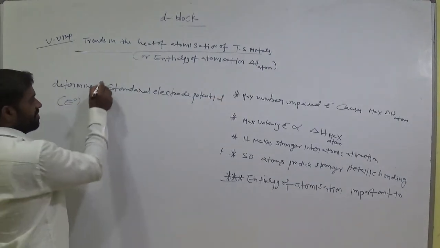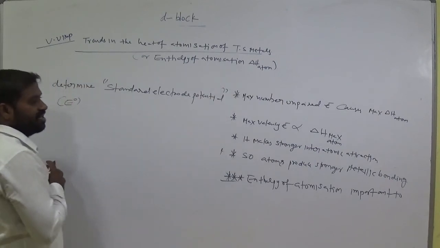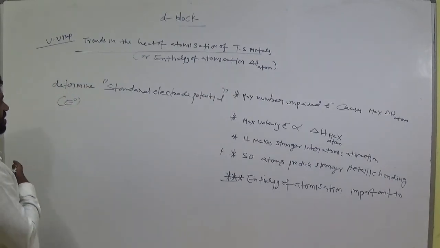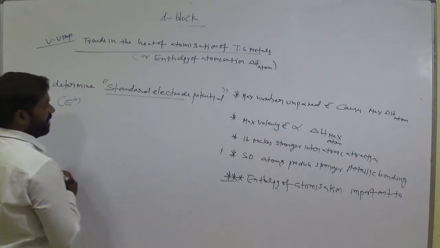Already we discussed in the previous class what the electrode potential of transition metals is. Okay, so keep this value.